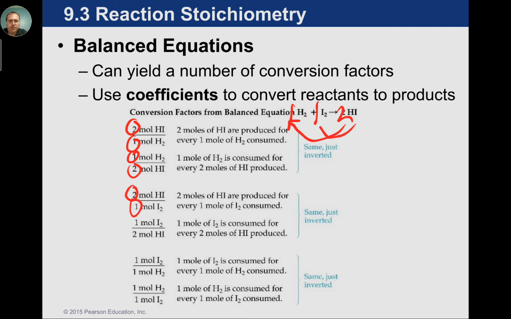That's just comparing this number to that one. And then we can flip it over, right? We can also compare ingredient to ingredient. So we can compare 1 to 1. And whether you flip that up or not doesn't change the math, but it will change the unit cancellation. So any of those coefficients can be compared to one another to help us convert from ingredient to ingredient or ingredient to product.